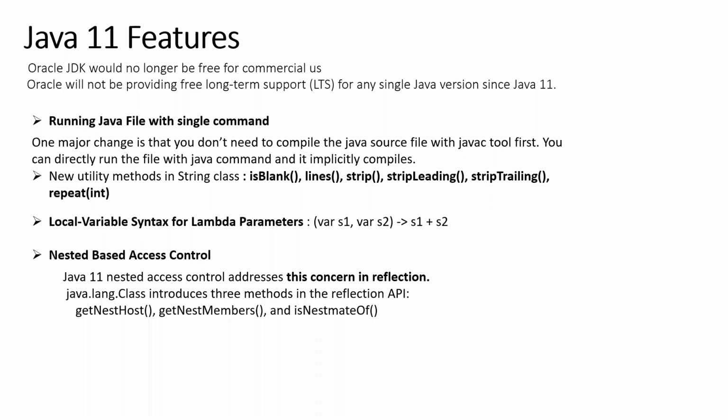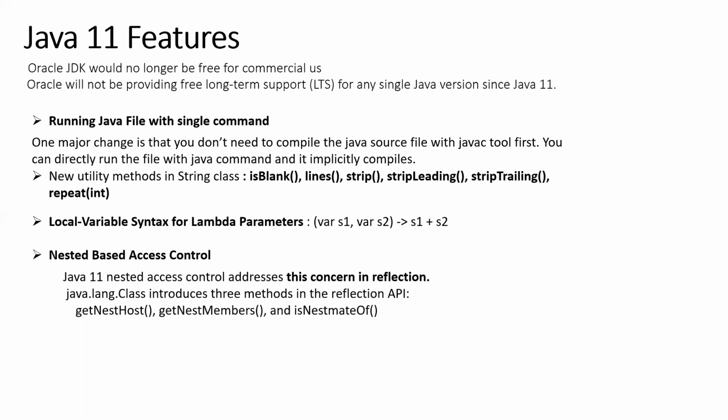Now they have simplified it. You can get them with these methods: getNestHost, getNestMembers, isNestmateOf. All these APIs are basically to help you get the members of your nest. To get that value, you previously had to write a lot of code, right? So they have simplified that with these APIs.